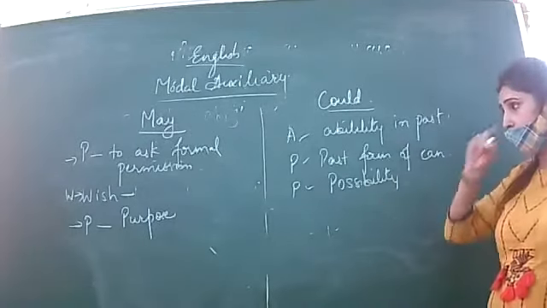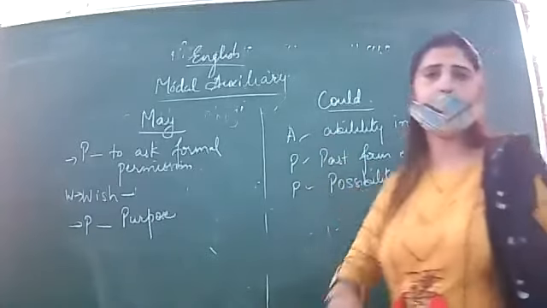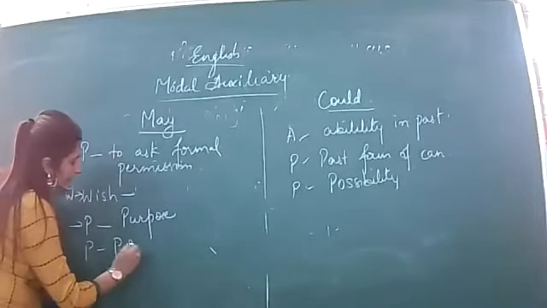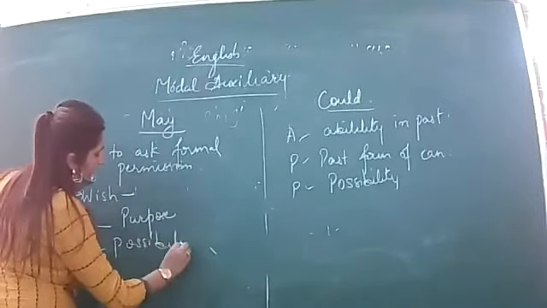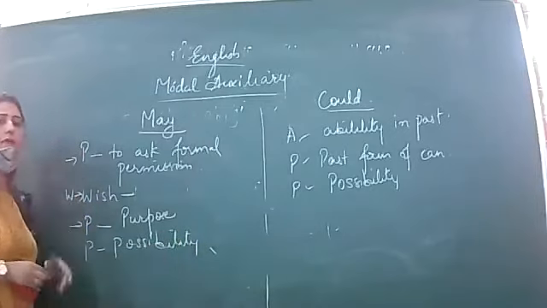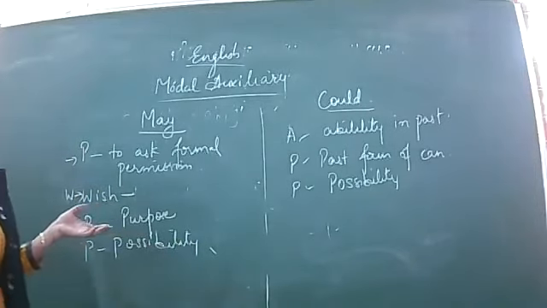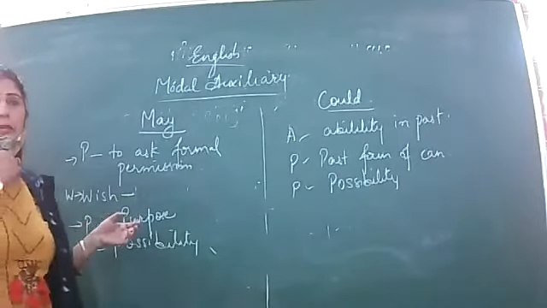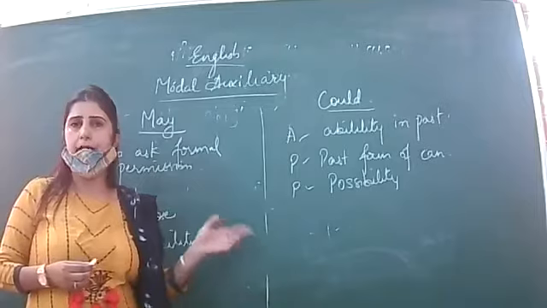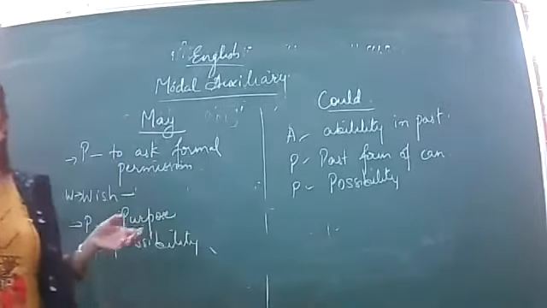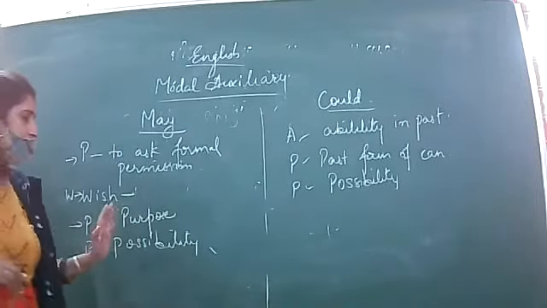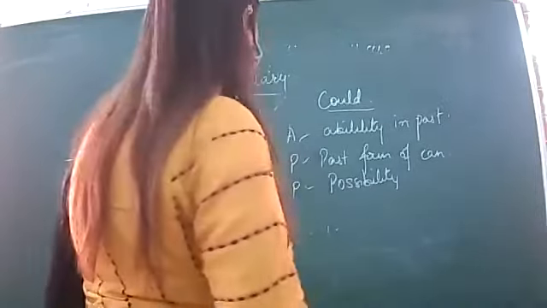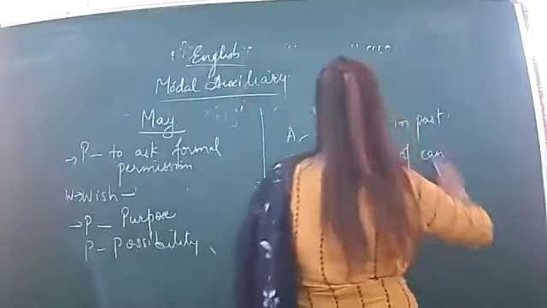P for possibility also. When there is strong possibility, for example, the weather is cloudy, it may rain today. The guests may arrive as they have sent us a message. It means that strong possibility is there. So there also we are using may. Now coming to the past form of may, which is might.